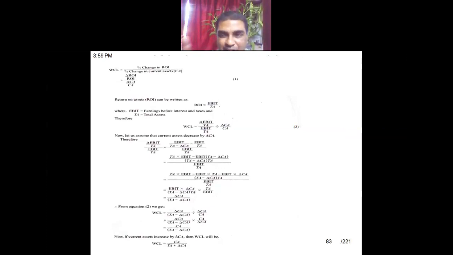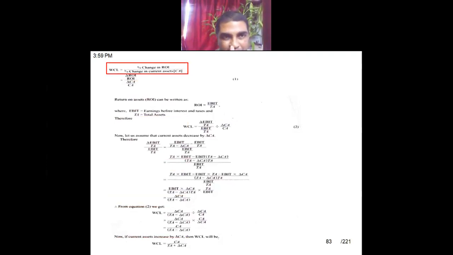Okay, this is the derivation of the formula. In your syllabus, the formula is not there. Just for your knowledge's sake, I am explaining this. Just have an idea how the formula is derived. So for you, just remember how to calculate this working capital leverage. As you know, this computes the sensitivity. We'll be using this formula.